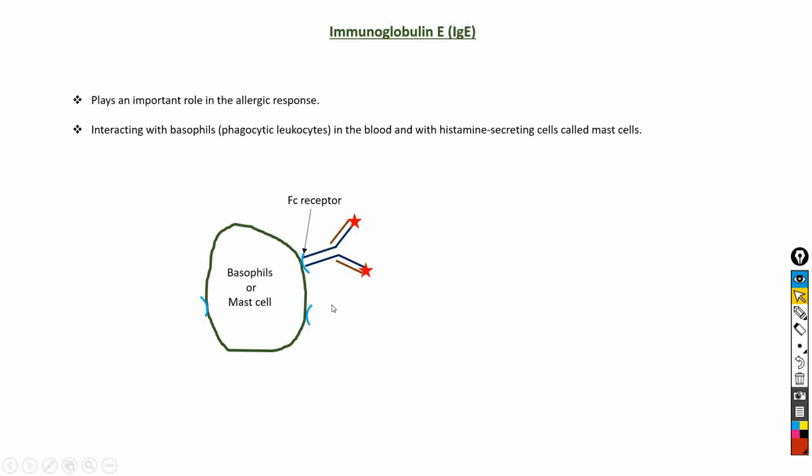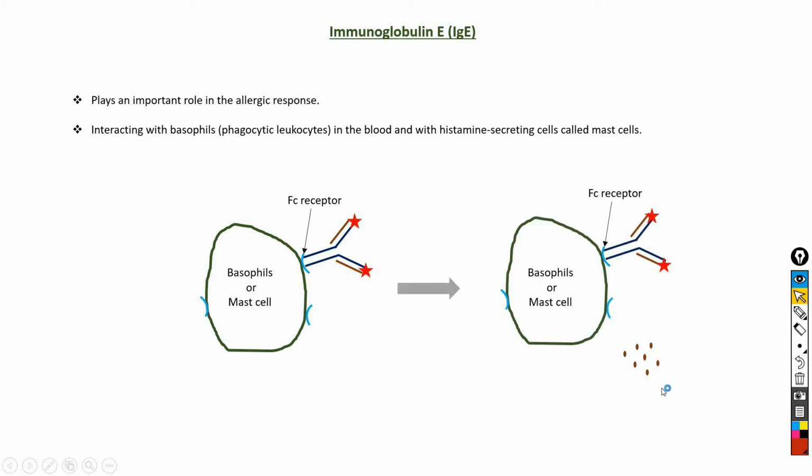So when antigen binds to IgE, the cells are induced to secrete histamines and other biologically active amines that cause dilation and increased permeability of blood vessels. The dilation and increased permeability of blood vessels are thought to facilitate the movement of immune system cells and proteins to the site of inflammation. They also produce symptoms that are normally associated with allergies.